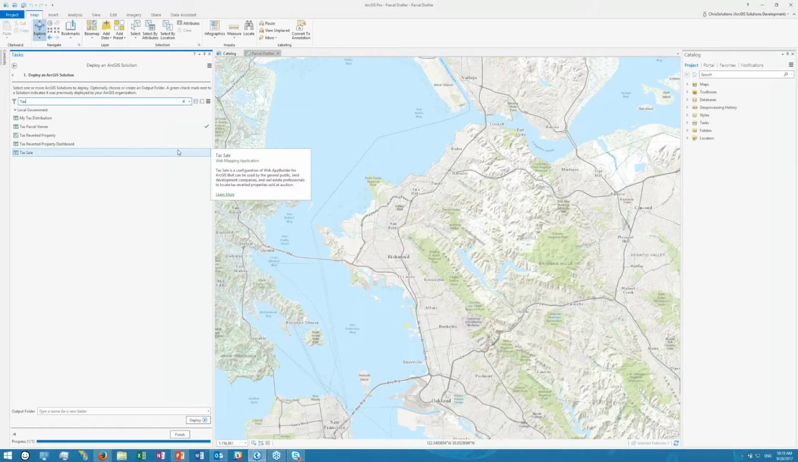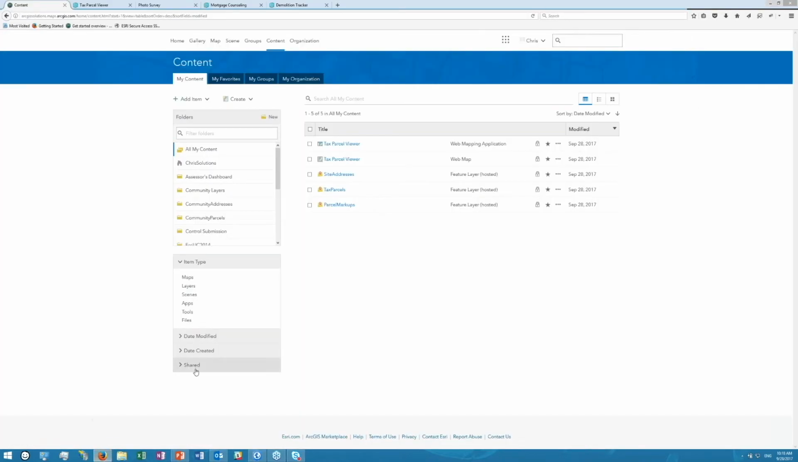So those are just a few solutions within the entire suite of local government solutions that you can deploy. And what I'm going to do is jump out to one of the tax parcel viewers that I actually went off and deployed here. What you get when I click OK on that deployment tool is all of the services required of the application. In this case, I have a parcel markup layer, a default tax parcel layer, and a site address layer that I can use. I also get the web map configured for me that drives the application. So that's all ready to go, and I have the tax parcel viewer app itself deployed for me.